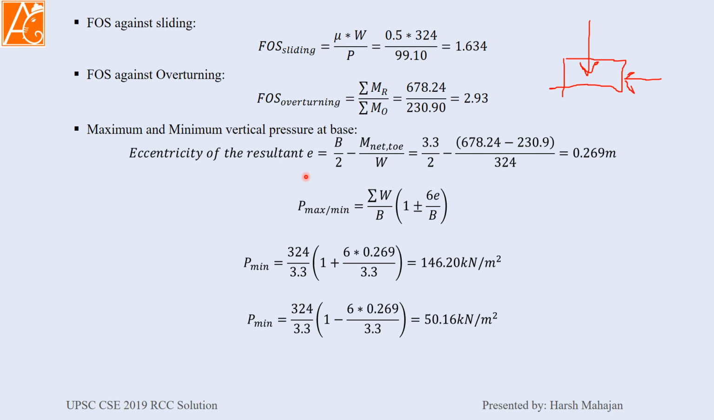P max and P min: summation of vertical forces divided by B, bracket 1 plus minus 6 into eccentricity divided by B. Putting in the values, we are getting P minimum and P maximum. Okay, so P maximum is 146 and P minimum is 50.16 kilonewton per meter square. So this is it. This is the whole set of problems. One problem remains here, which is the water tank. Water tank I will take in a different class, because the water tank is a huge topic to start with.